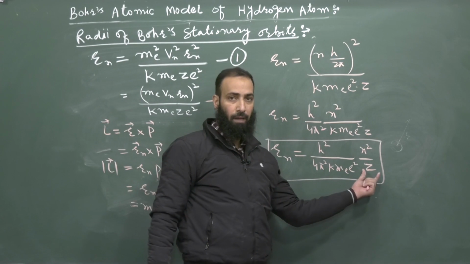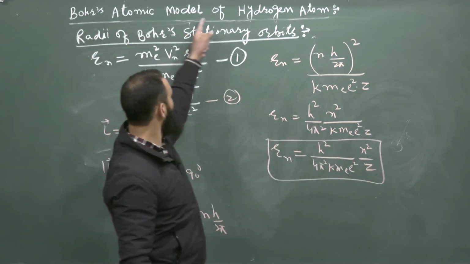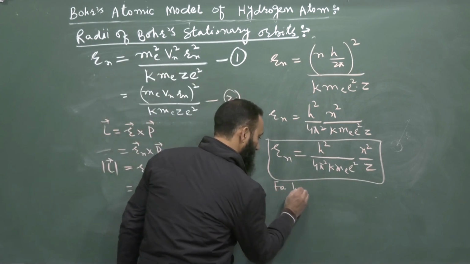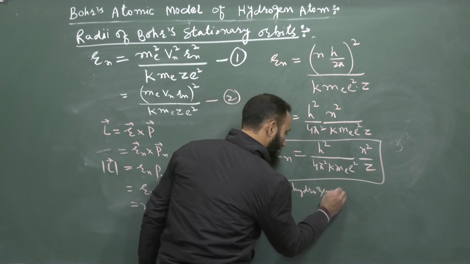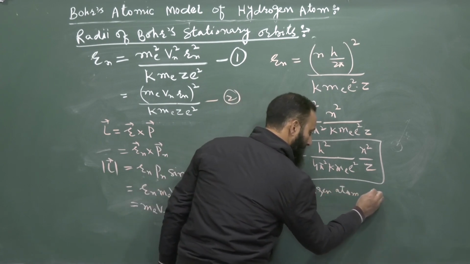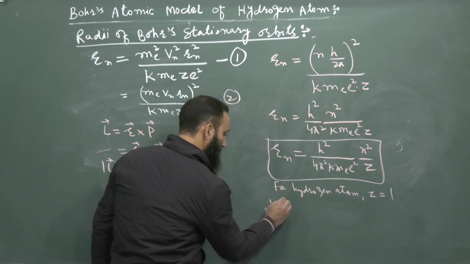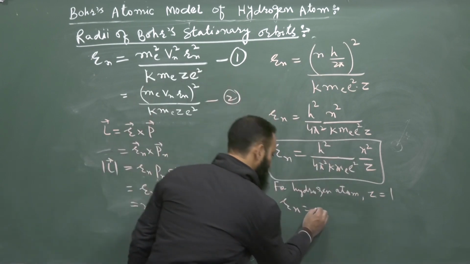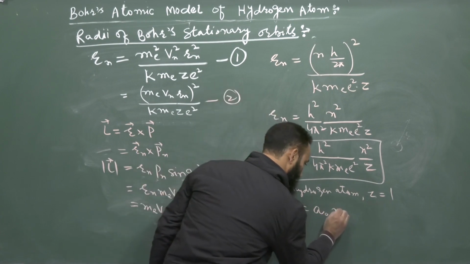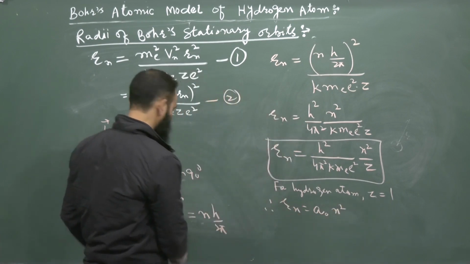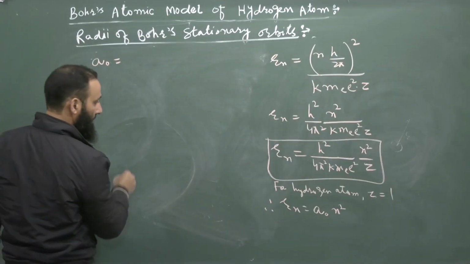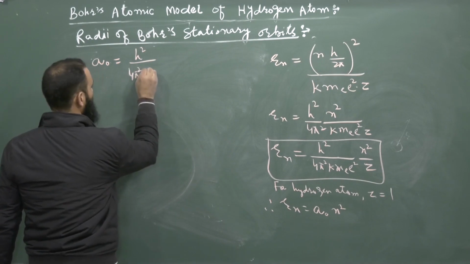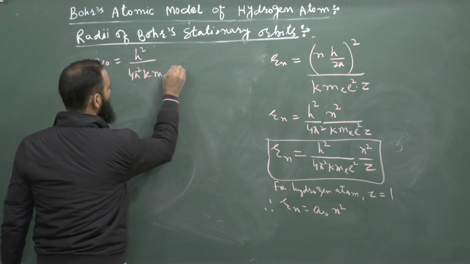But we are studying here Bohr's atomic model of the hydrogen atom. In case of a hydrogen atom, we know that Z is equal to 1. So therefore, we will write Rn is equal to some constant A naught into n square, where A naught is equal to h square divided by 4 pi square k m e square.